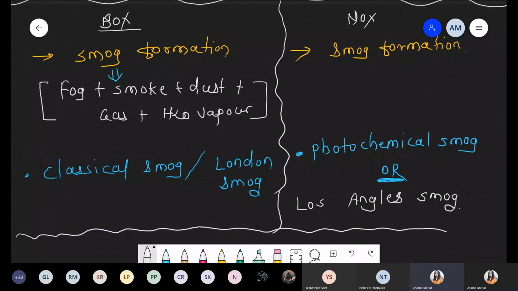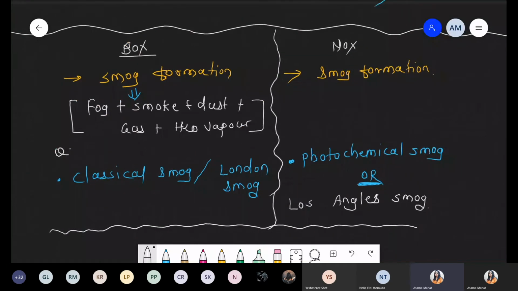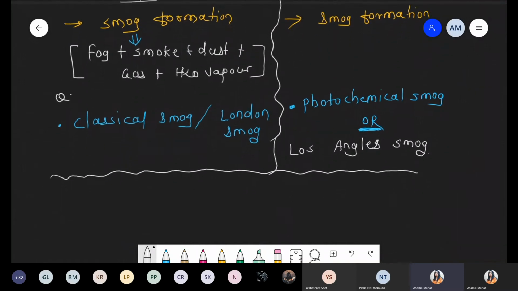This is one question in the NEET examination: what is exactly the difference between the smoke caused by sulfur oxide and by nitrogen oxide. Is this point clear? This point is clear, everyone? Okay, now we are talking about what is exactly the harmful effect of that smoke.